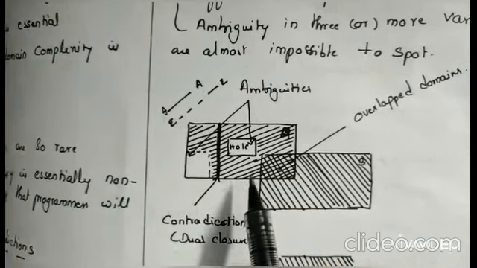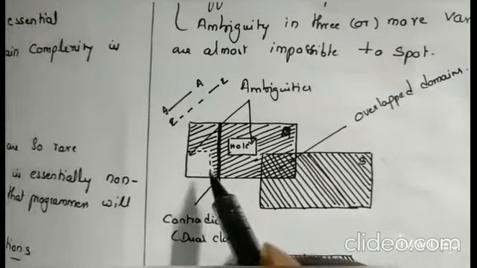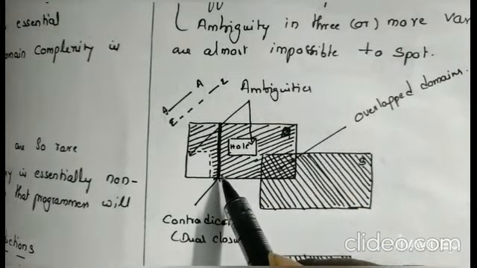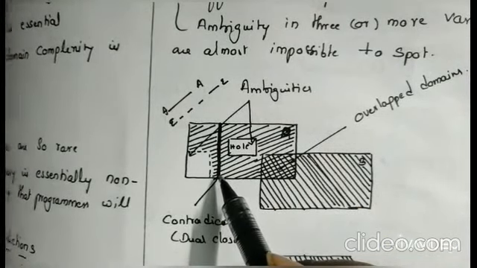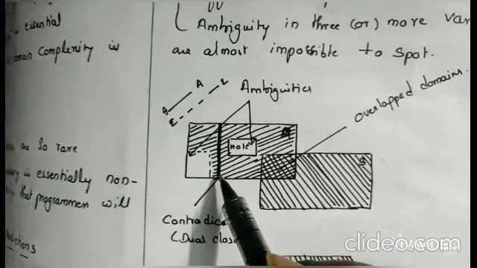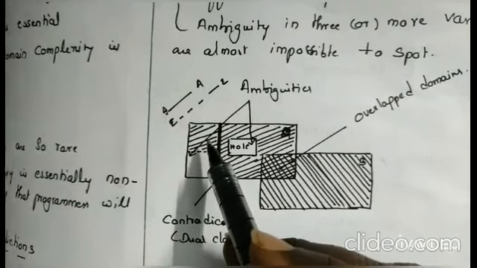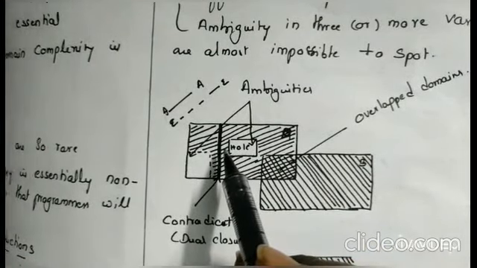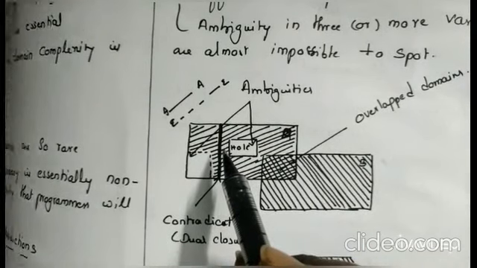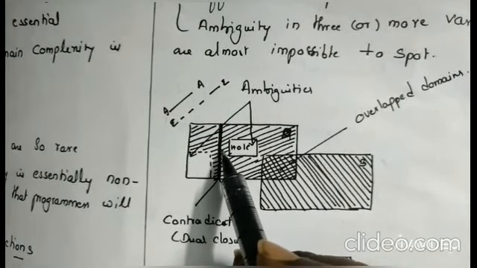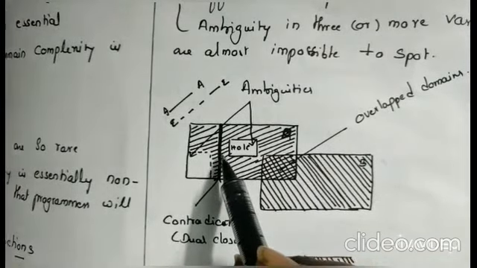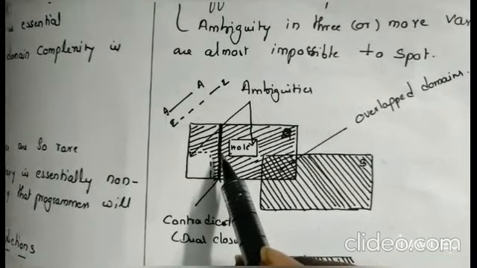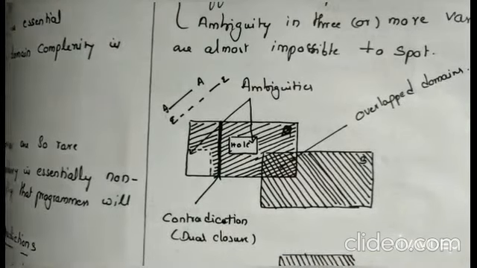Another problem in this figure is contradiction. Contradiction means dual closures. See, this domain is closed here and also closed here. If a domain is closed twice, then there is a contradiction. Why? Because we can't know where it is exactly closed, here or here. If we do not know about this closure, we can't decide the boundaries of the domain. That is why it is a contradiction. Whenever there are dual closures, it is a contradiction. If there is a contradiction, the domains are called ugly domains.